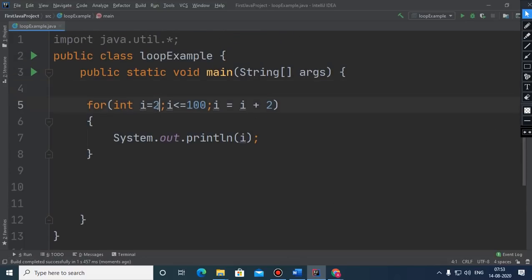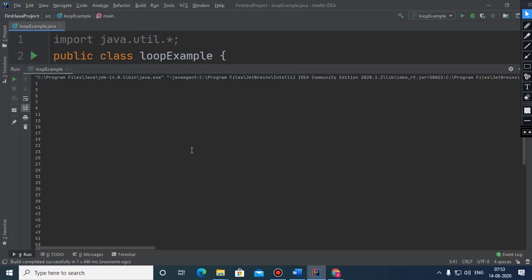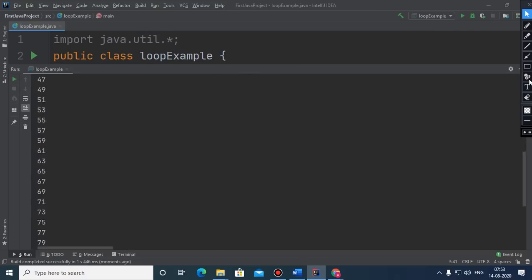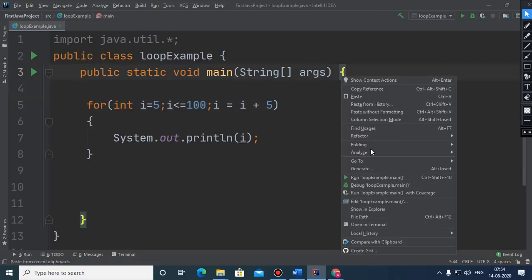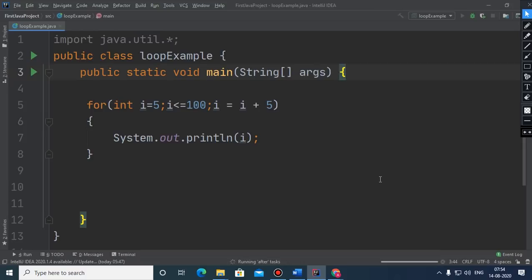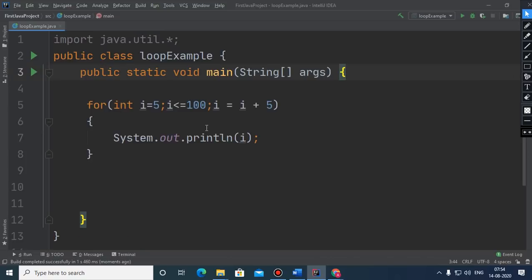And suppose we want to print all the odd numbers, we need to start this loop from 1. So in this case you can see that a list of odd numbers has come on the screen. And suppose you want to print all the multiples of 5 up to a given value. So what you need to do is increment this value of I by 5 every time. Now you see that the multiples of 5 have come.